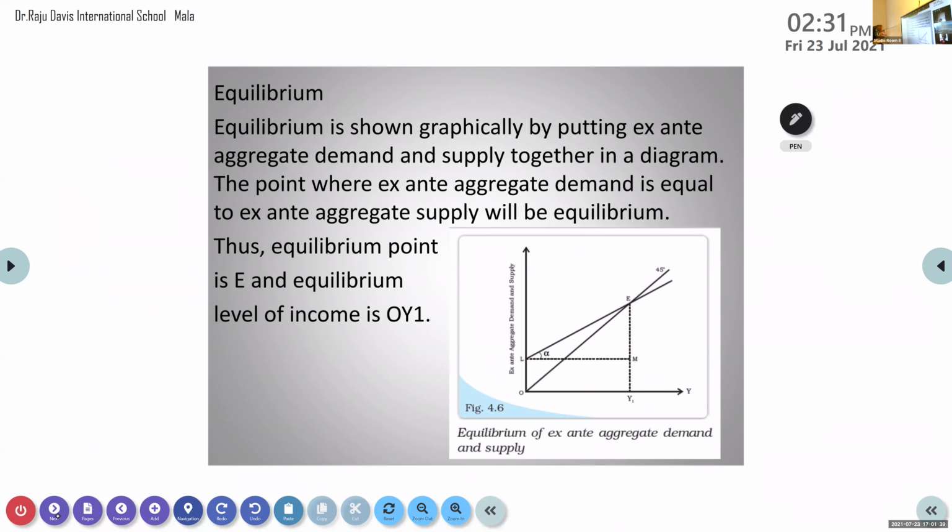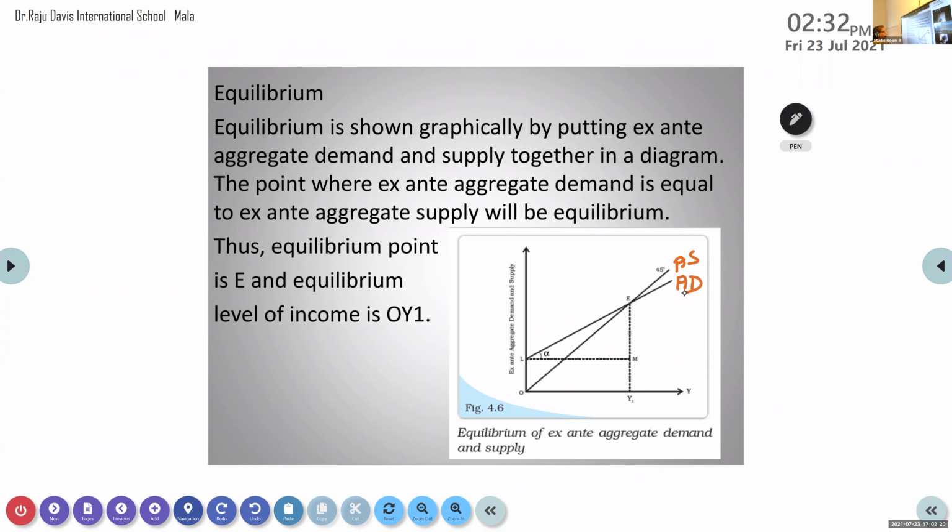That is the topic here: when we can have the equilibrium. Here, this is the supply curve, the aggregate supply curve. What is the speciality of it? It is given at 45 degrees. What you see here is AD. Where the AD and AS meet, there we can get the equilibrium. When we say aggregate demand and aggregate supply, it is ex ante aggregate demand and ex ante aggregate supply.